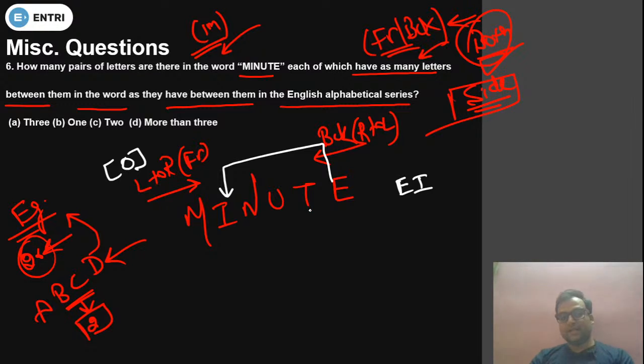After I, then J, no. From T to U, yes. After T, U is there, so T and U will form a pair. Then U, V, W, X, no. So T and U is another pair. After U there is no bigger alphabet. After N, O, P, no. After I, J, no. So how many pairs have we got? We have got 2 pairs. That is option C, 2 pairs from the backward direction.